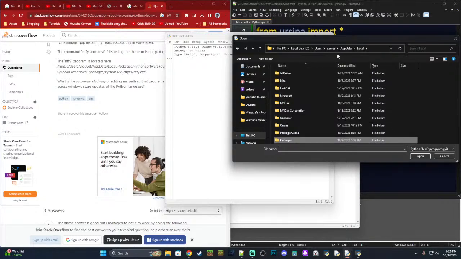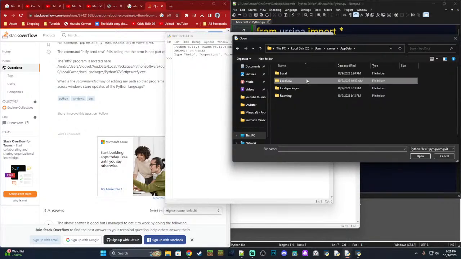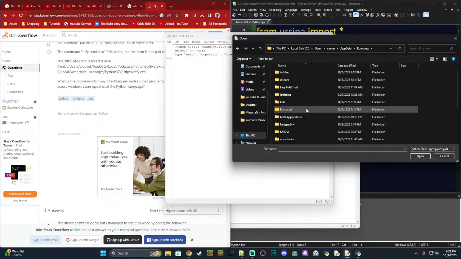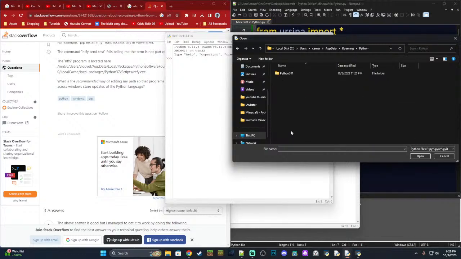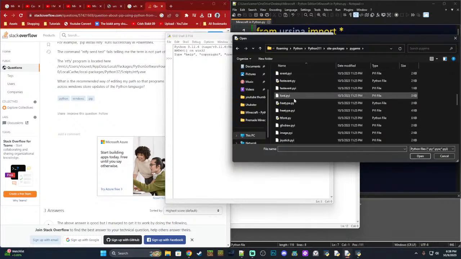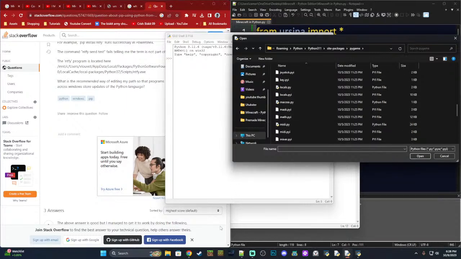Let's check. Maybe roaming, local low. No, it's not in here. Let's check roaming. Python 311. Include pygame, include. Okay, that's not what we're looking for. Site packages. Man, I don't know what is going on here.